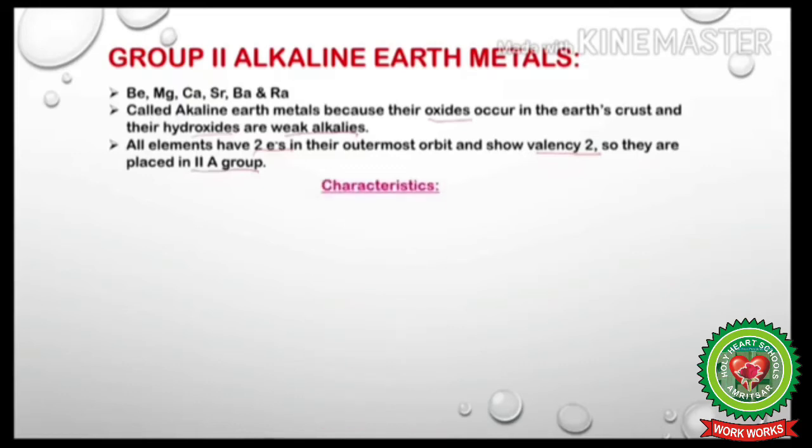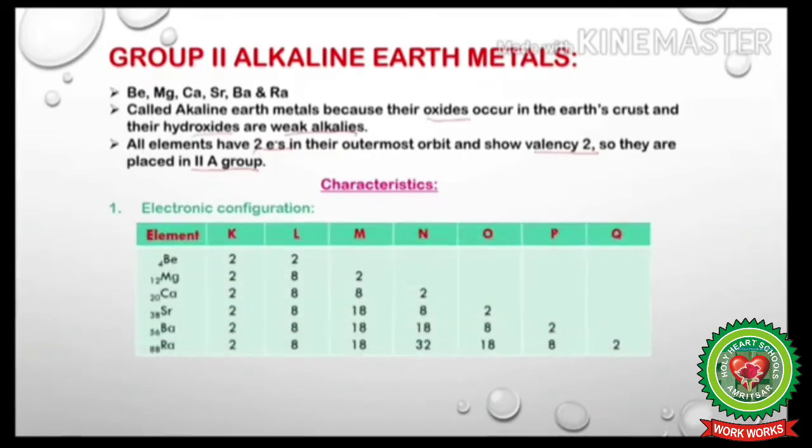What are their characteristics? First one is electronic configuration. You can clearly observe the elements of the second group here in this table, and you can see that there are 2 valence electrons in the outermost orbital of each element.